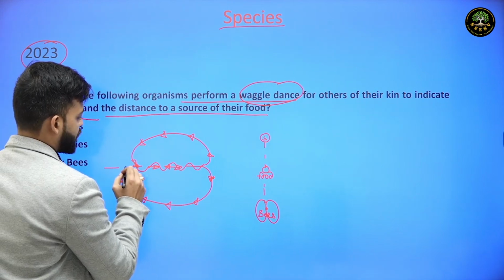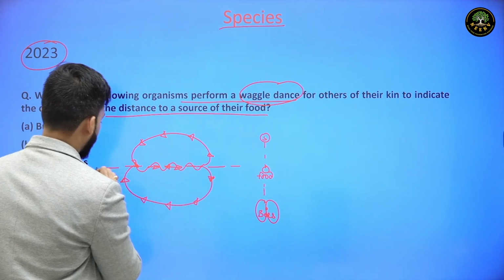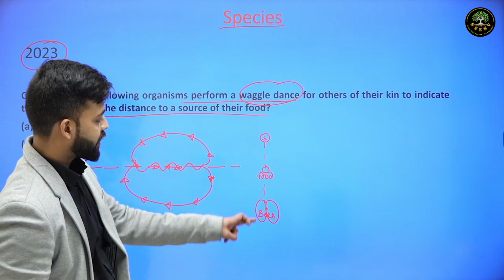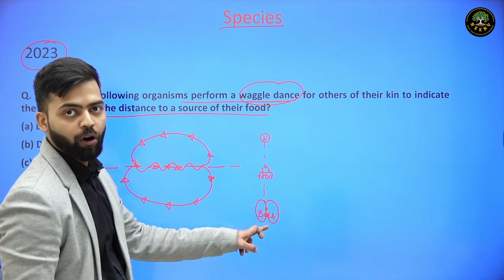So this forms the direction of food. If that is in a straight line, then this will be the shape of waggle dance.